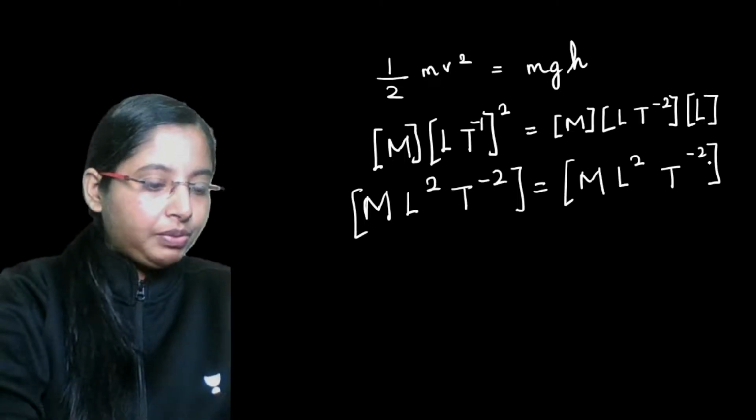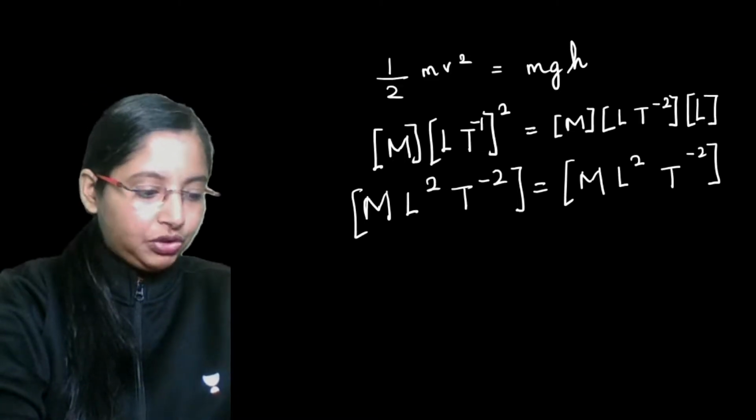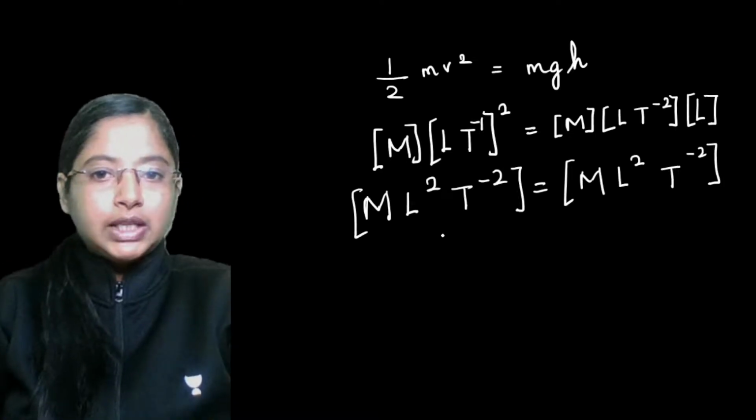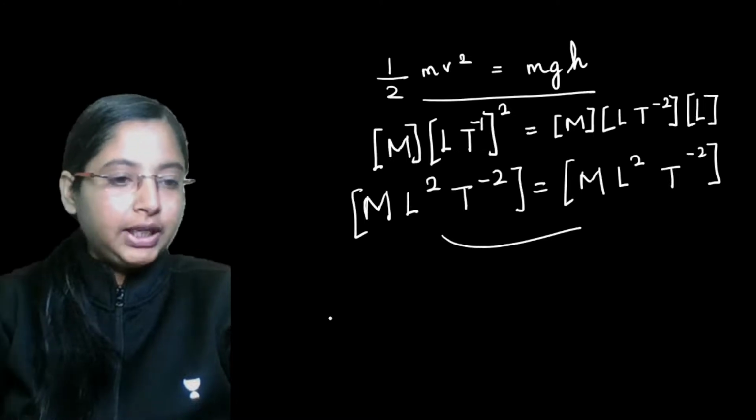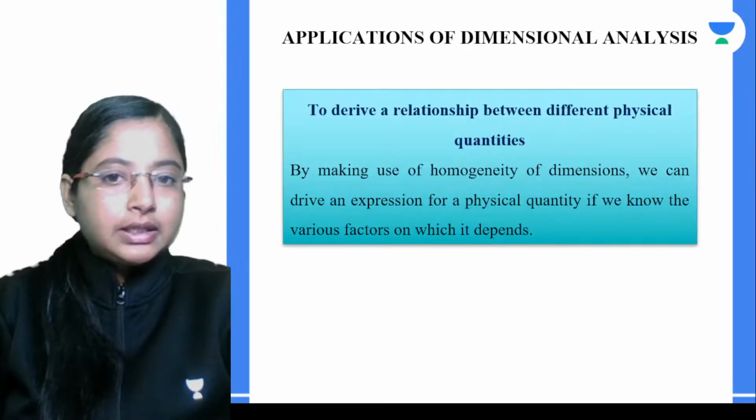Okay, so from here what do we get? We get the dimension on both sides. What we can see is that the dimensions on both sides are the same, which means this equation is actually dimensionally correct. So this is the second application.